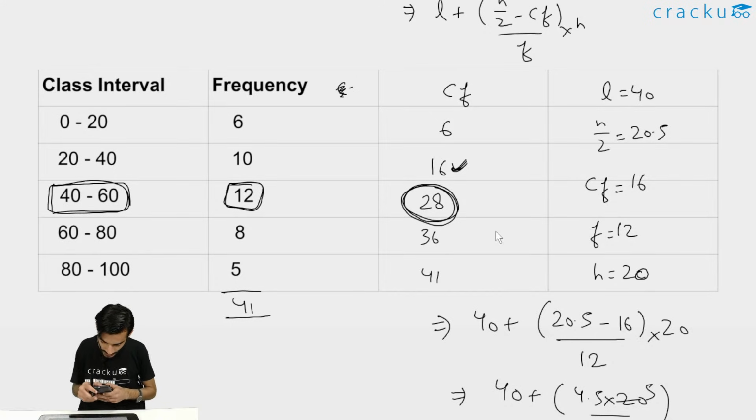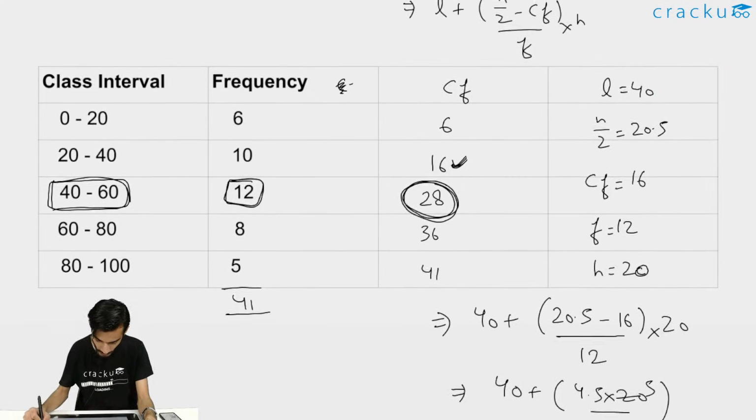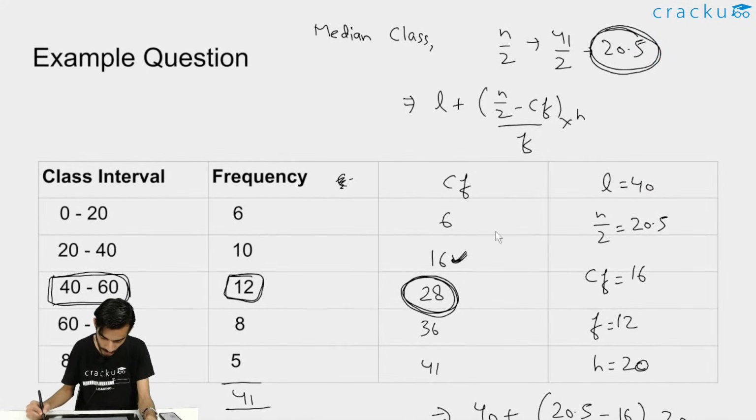I don't think there are any doubts. It seems pretty much clear, right? So moving ahead, if there are no doubts, this was about median, right? So we have got the answer for median. Now moving to the mode, right?